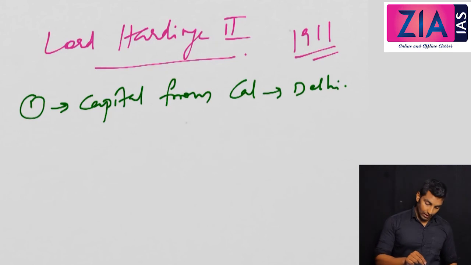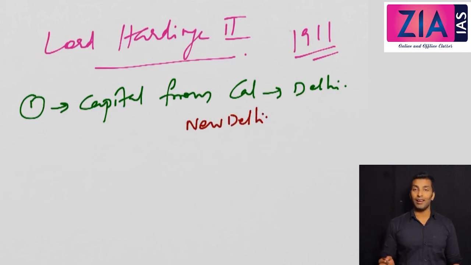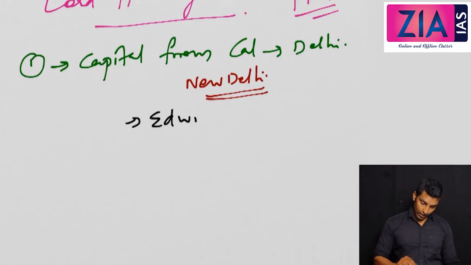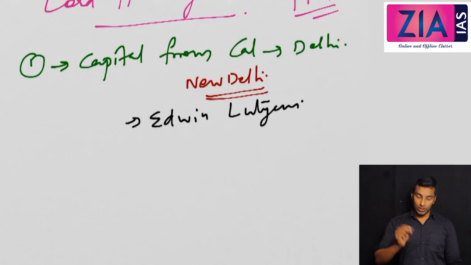Firstly it was in northern Delhi, but later because of some problem, New Delhi. Earlier it was Viceroy Bhavan, now it is Rashtrapati Bhavan. Okay, the present Rashtrapati Bhavan was earlier Viceroy Bhavan. The architect who designed New Delhi was Edwin Lutyens. Very famous Edwin Lutyens. So that's the first and most important decision.